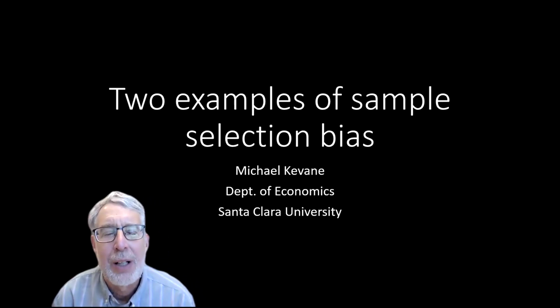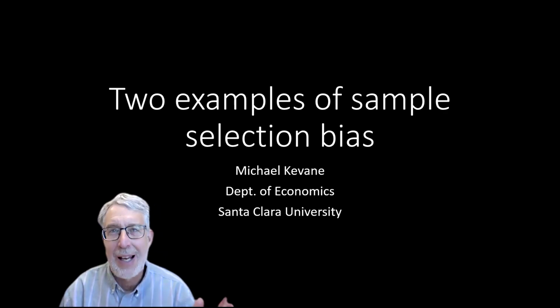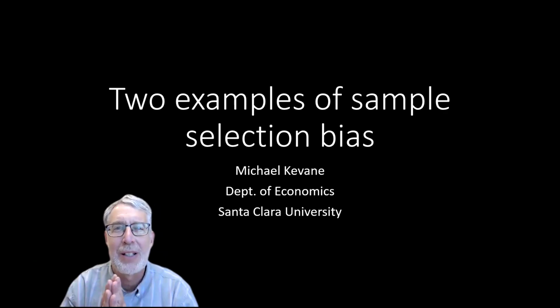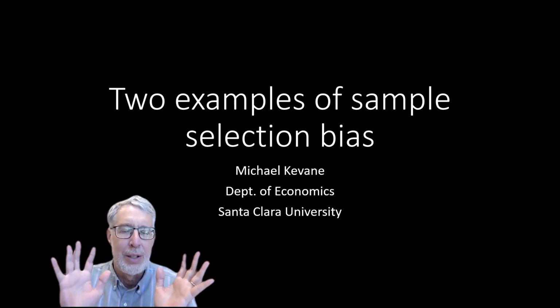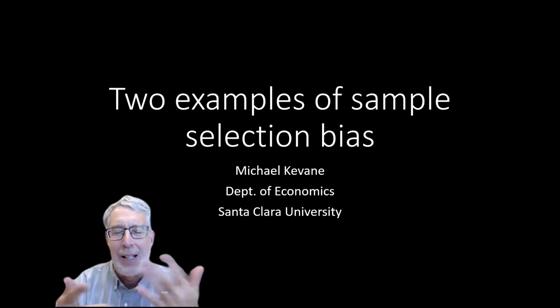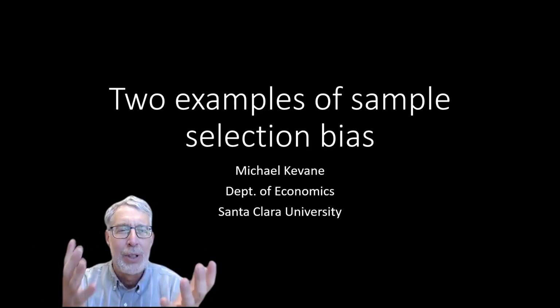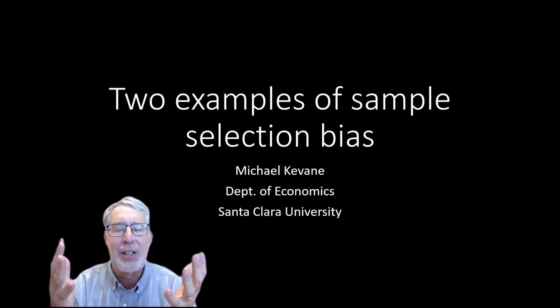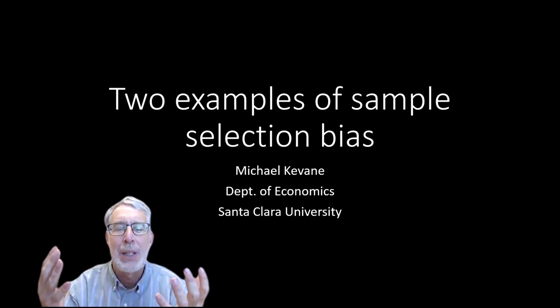Hi, everybody. I thought I would do a quick video showing two examples of sample selection bias. And as usual, I'll do these examples through a graphical analysis. So we'll imagine that we have some true relationship. We'll imagine what the pattern of observations might be. We'll imagine what the threshold rule or the selection rule might be.